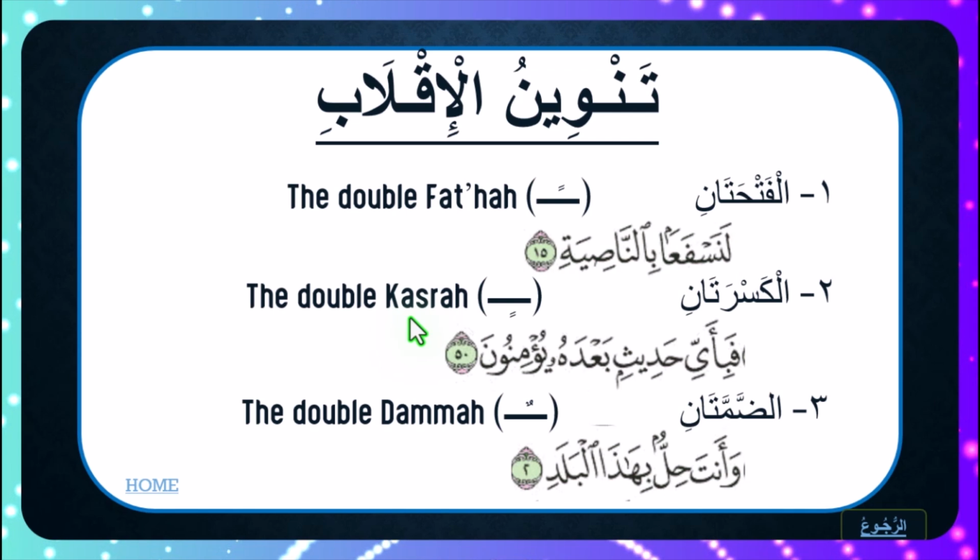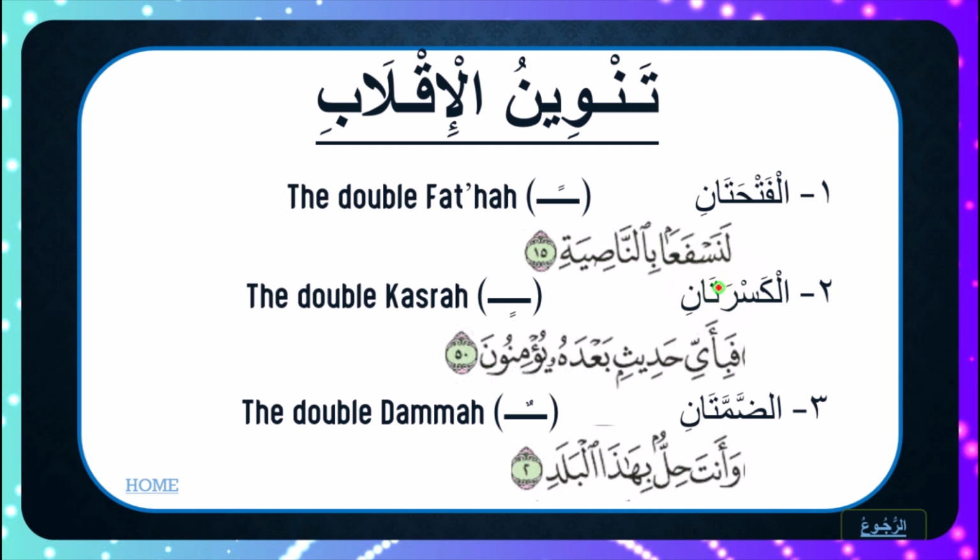How do we identify Al-Iqlab? How do we identify the fact that this Tanween is a Tanween of Iqlab, even without remembering the letters of Al-Iqlab? That's if that is ever going to happen. Of course, we know that we have Fathatan, Kasratan, and Dhammatan. But you remember I said when I was presenting that the Tanween of Iqlab is different in the sense that the subtle meaning we talked about is added to the Tanween by way of showing you or reminding you that there's an Iqlab here so that you observe it.